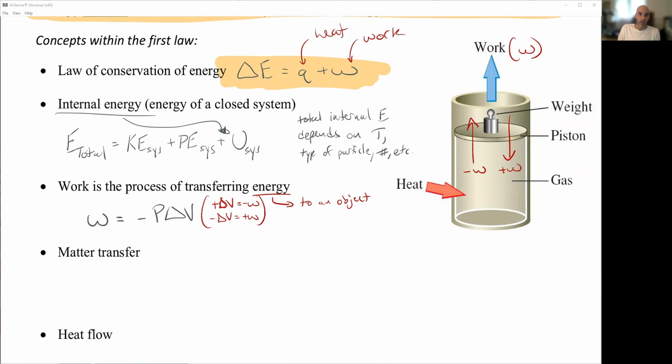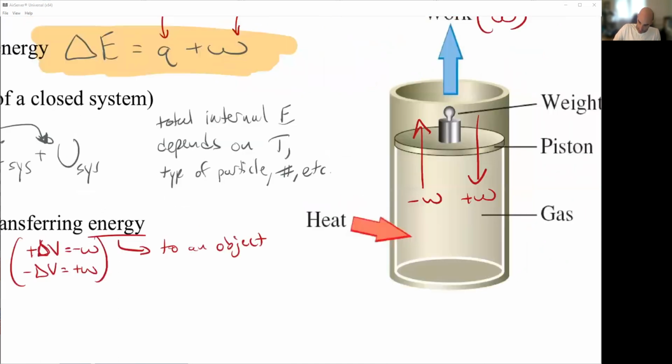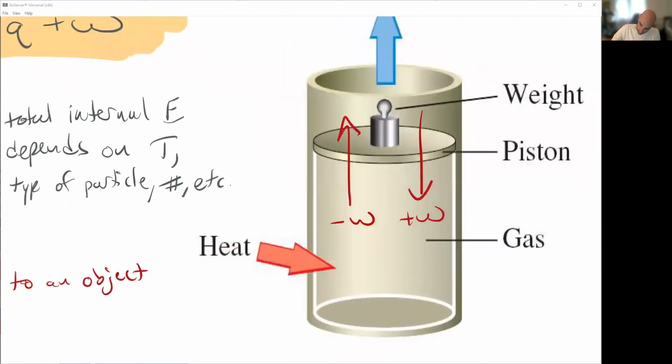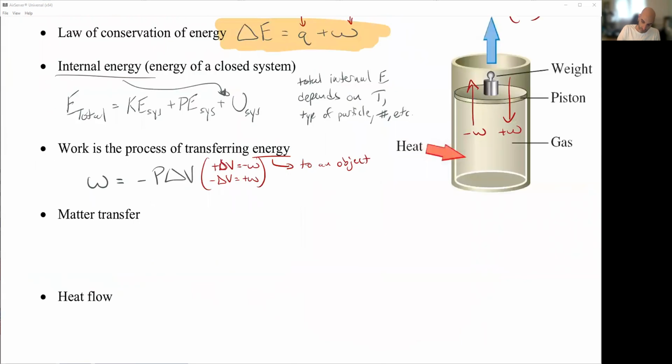Again, I'm going to say this just quickly, and you can write it down if you want to. A negative work term is the system doing work on the surroundings. So it's performing work on the surroundings, pushing against the surroundings. A positive work term is work being done on the system from the surroundings. So work done by the system would be negative, and work done on the system is going to be positive.